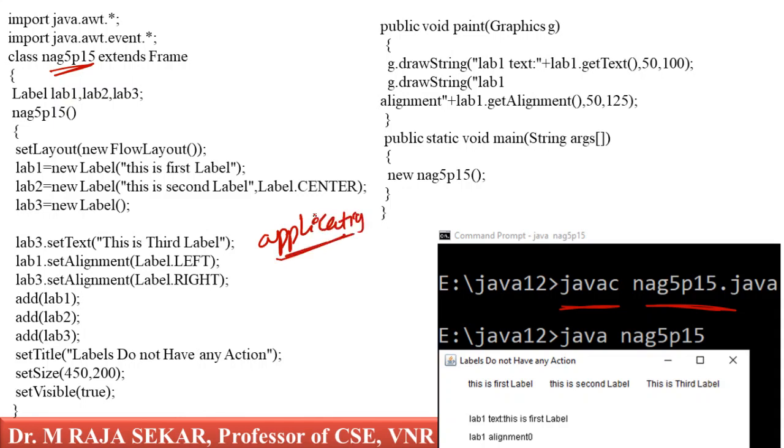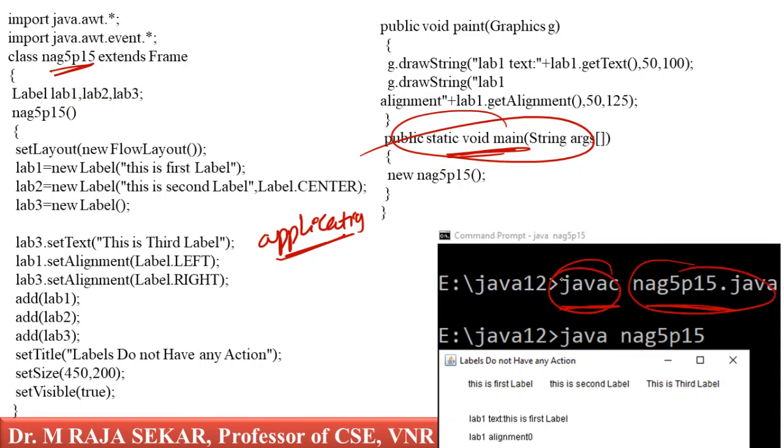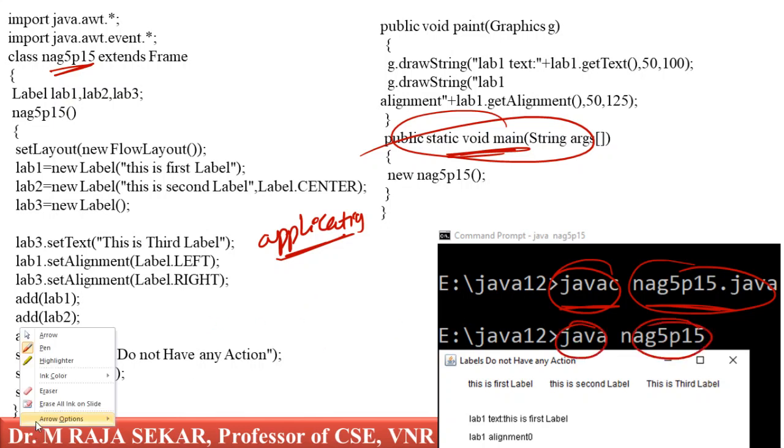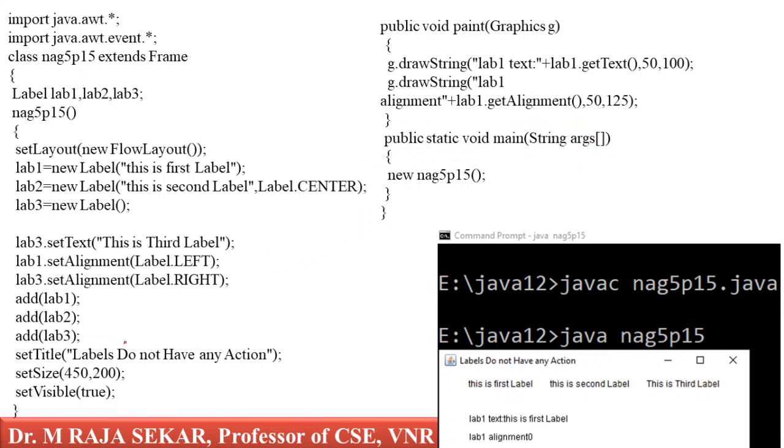How do you know whether it is an application or an applet? I have public static void main. Main means it exists in an application program. How can I run the compiled program? javac space nog5p15.java. How can I run this program? java space nog5p15. Now what happens? Now what is the output?